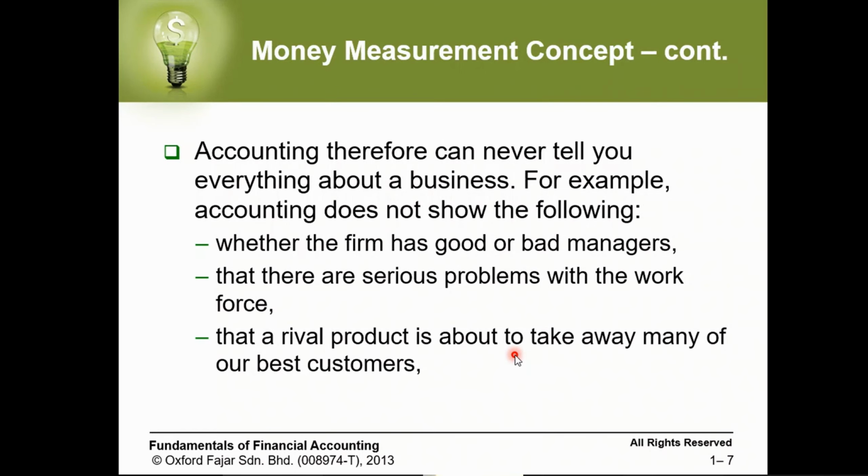So if we repeat, what are the three concepts we learned till now? The first is the objectivity concept, which means the transaction should be quantifiable. Second, the historical cost, that we need to present our assets based on their historical cost, which is the amount of money we paid in the beginning to own the asset. Third, the money measurement concept, that only those transactions which can be reflected by money can be recorded in our accounting books.